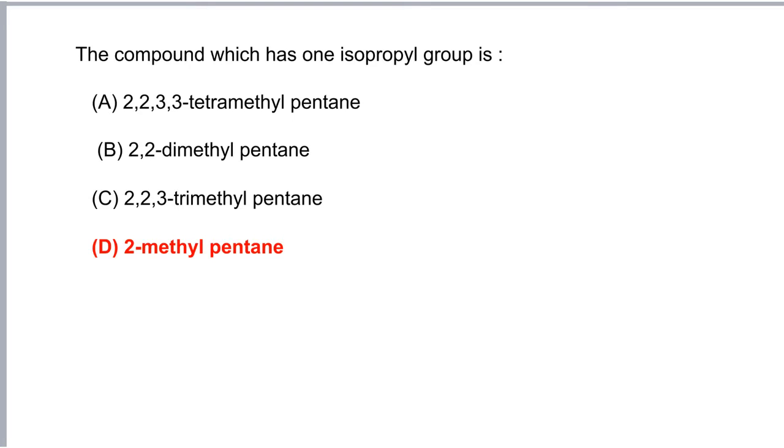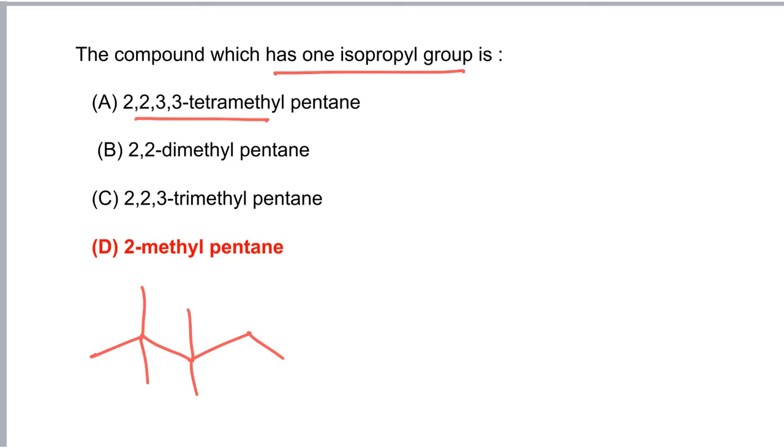In this question, we have to find which one of the following molecules is having one isopropyl group. So, if we take the first example, 2,2,3,3-tetramethyl pentane, this molecule is not having any isopropyl group. So, A is not the correct answer.